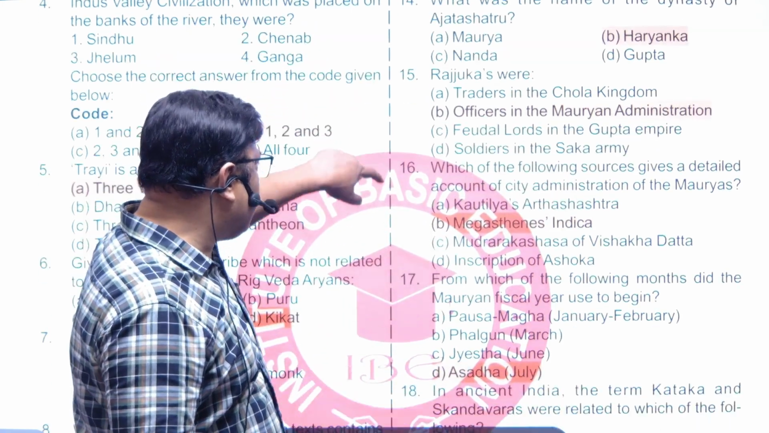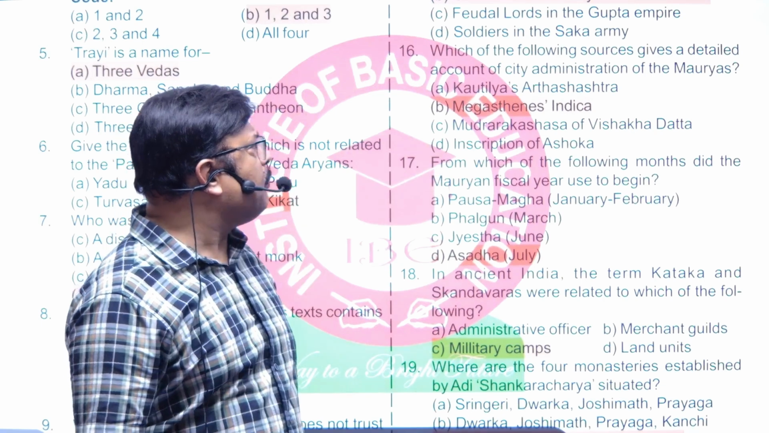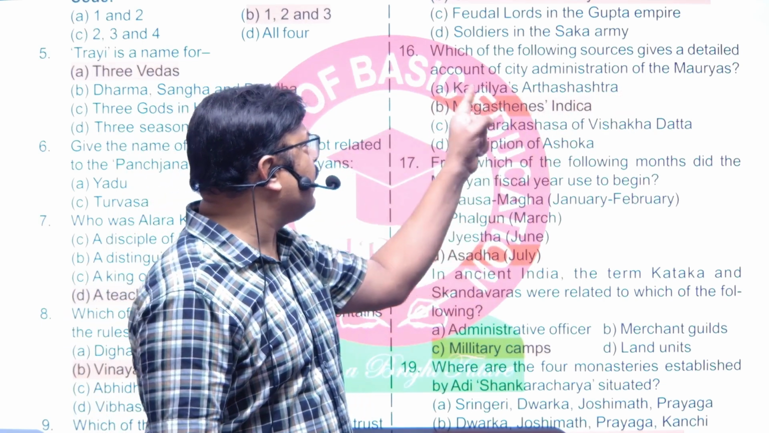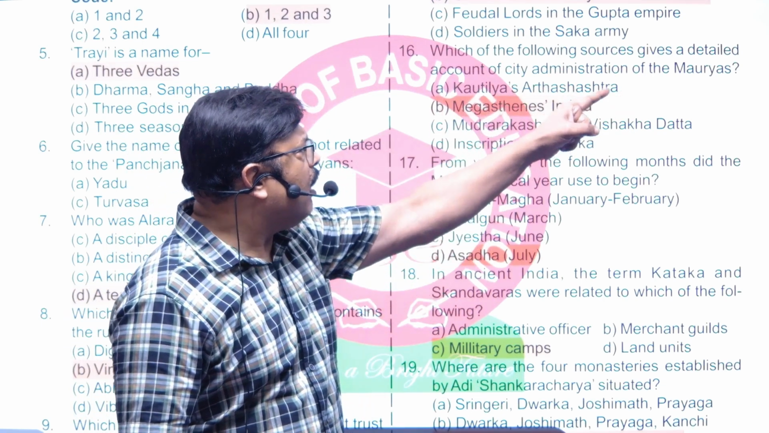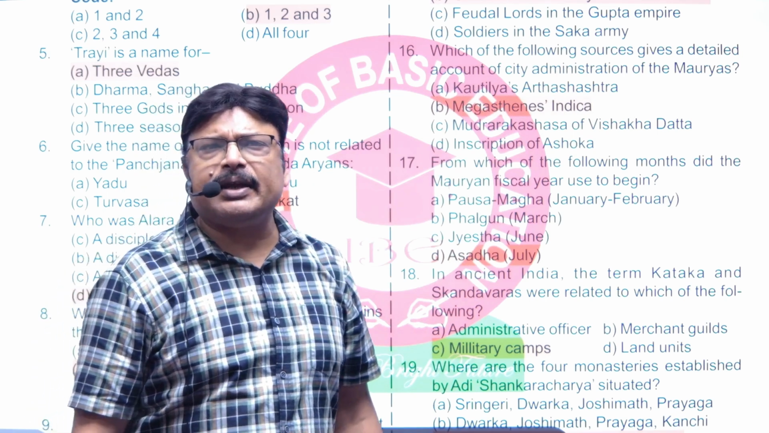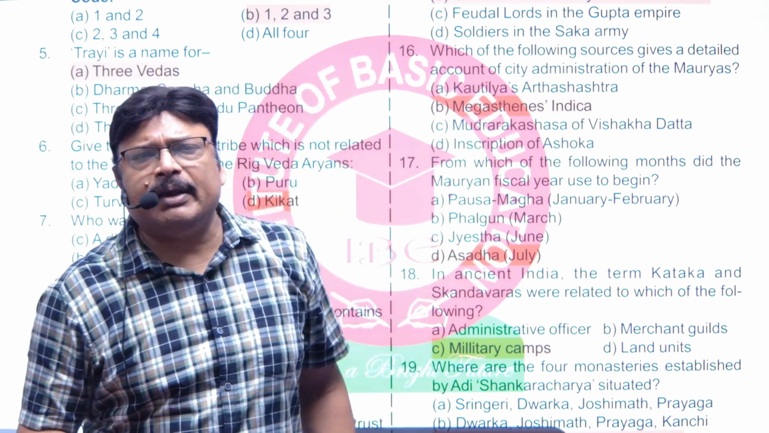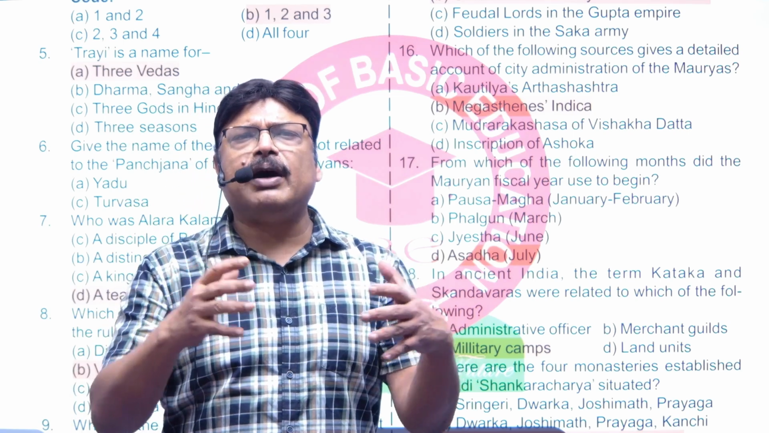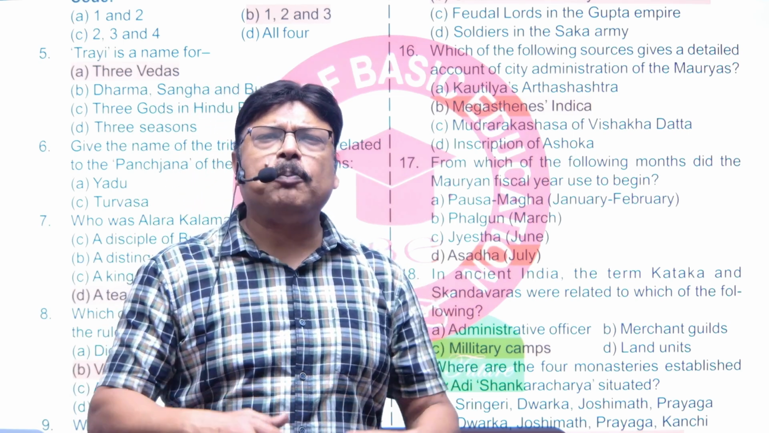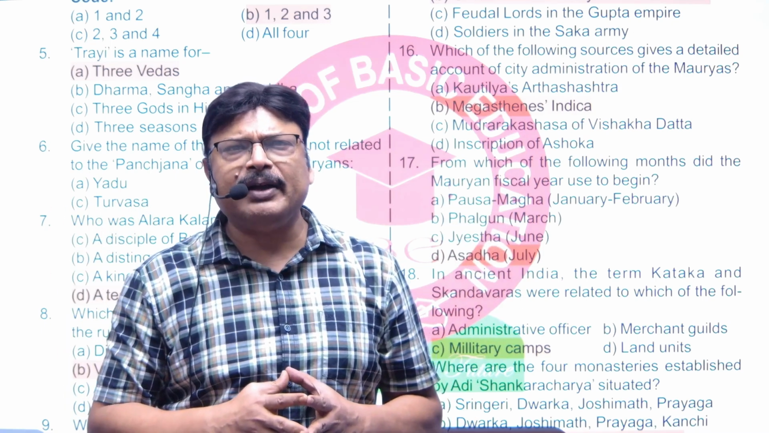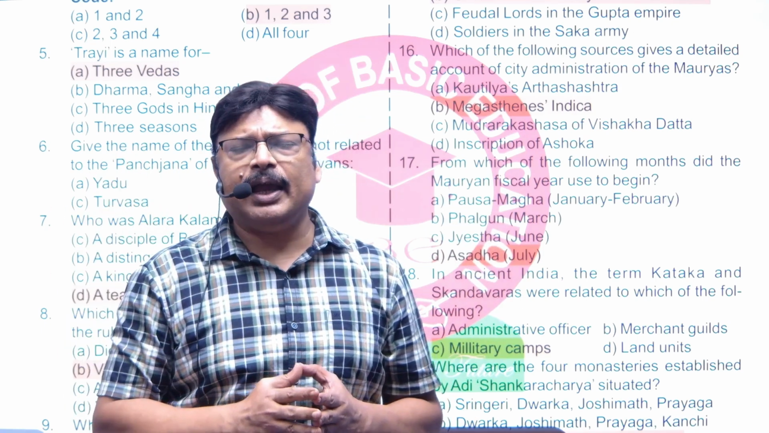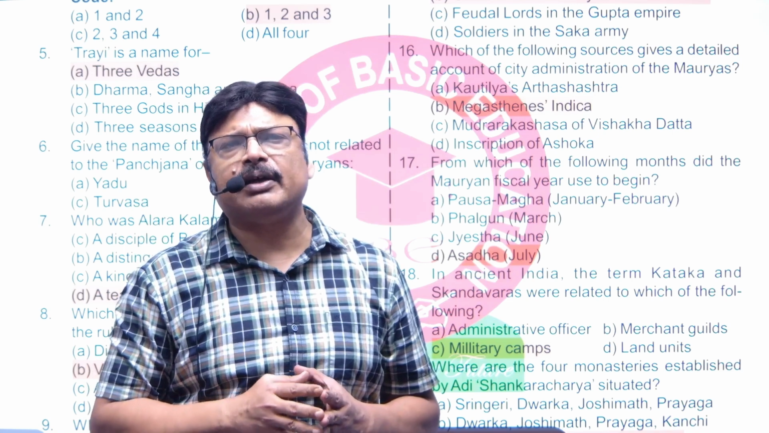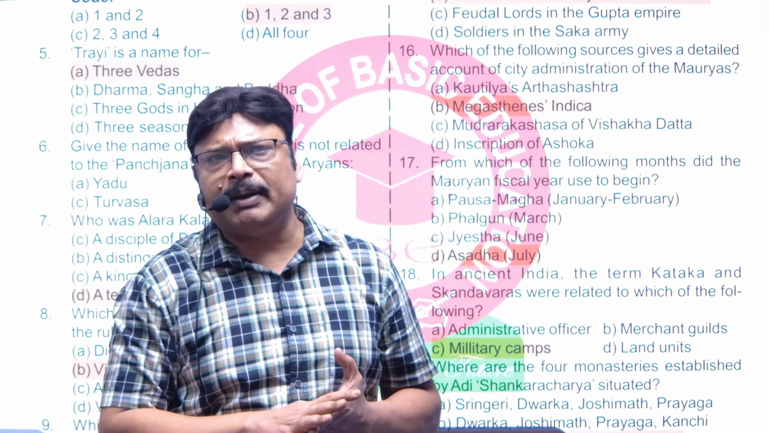Now we will talk about question number 16. Which of the following sources give the detailed account of city administration of the Mauryas? Answer is Megasthenes Indica. In Megasthenes Indica, it says that the town was administered by a group of 30 people who were divided into 6 committees, and each committee consisted of 5 members, right?